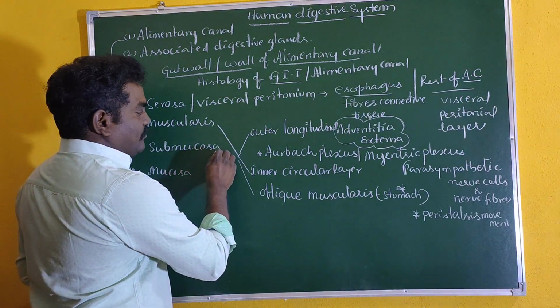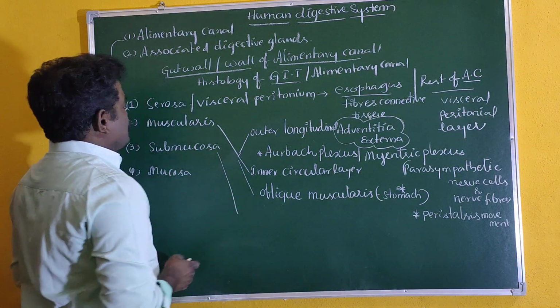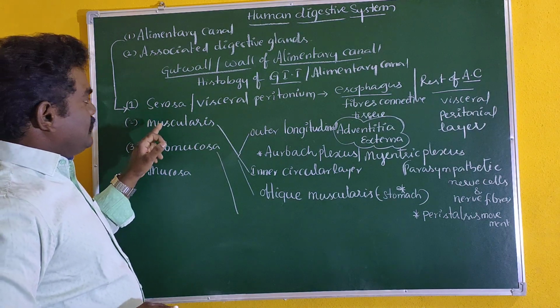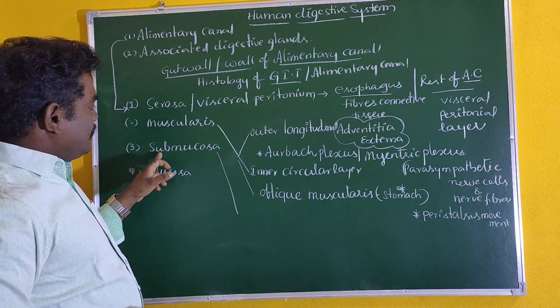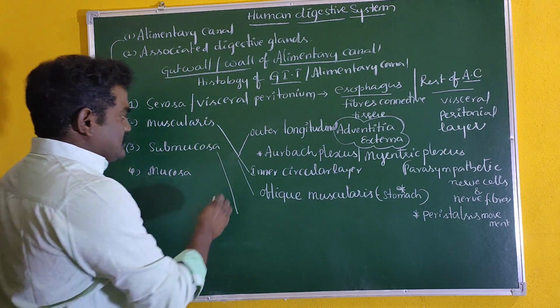Next, submucosal layer. So serosa completed, muscularis also completed. Next one is submucosa.